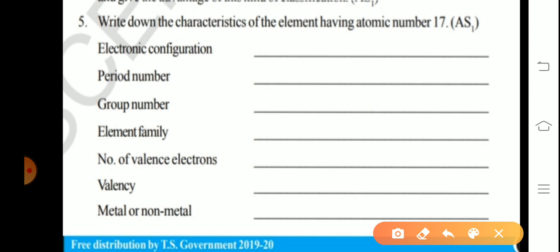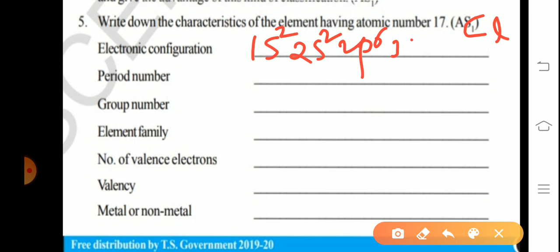Next one, write down the characteristics of the element having atomic number 17. Write the electronic configuration. Atomic number 17, so the element is chlorine: 1s2, 2s2, 2p6, 3s2, 3p5. The p orbital is entered, so consider the last two, 3s2, 3p5.